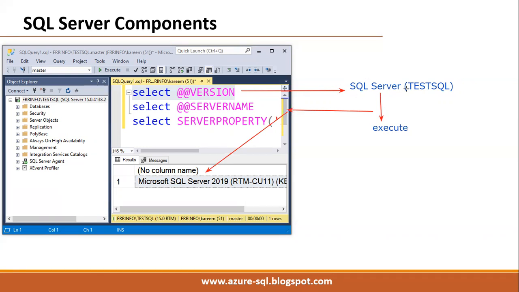That means, remember, the SQL Server service must always be in running mode.